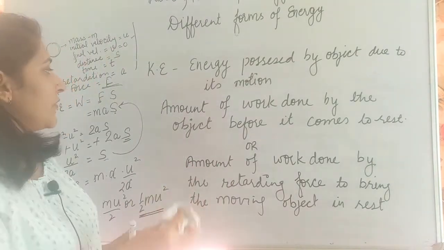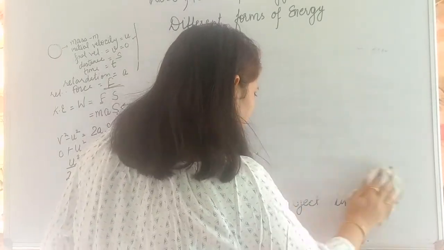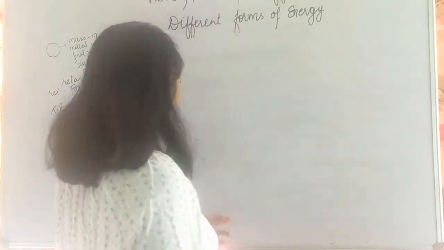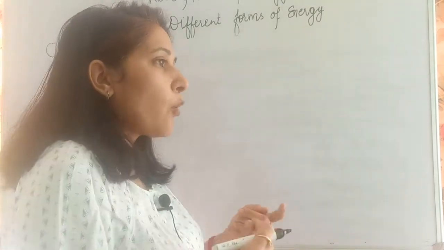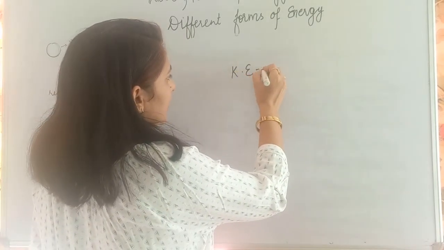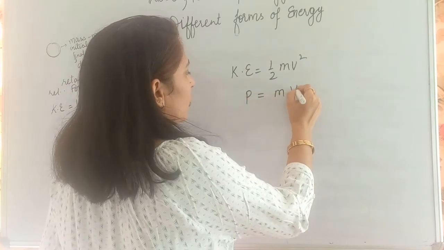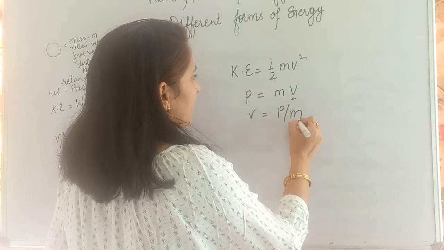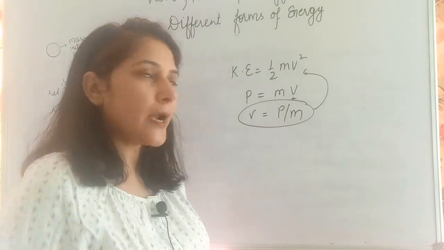Now we can have one relation between kinetic energy and momentum. As such, it is not required over here, but there are a few numericals given in your book where you can use it directly, to find out how kinetic energy and momentum are related to each other. So kinetic energy is given by half m v square and momentum is given by m into v. From here we can find out the value of v, that is equal to p upon m.